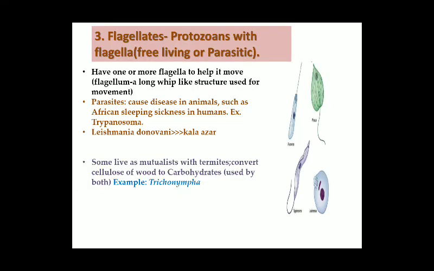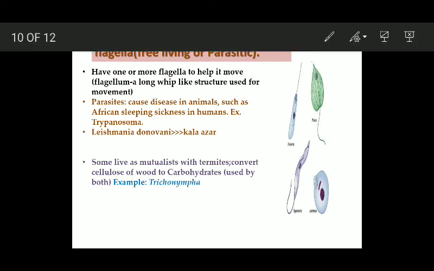Now the third group is flagellates, or you can say protozoans with flagella. They are free living or parasitic. Flagellates can be either free living or parasitic. They possess one or more flagella, and these flagella help these organisms to move. The flagellum in these organisms is like a long whip-like structure, and it is entirely used for movement. As I told you, they help the organism to move. Okay, they are whip-like structures.